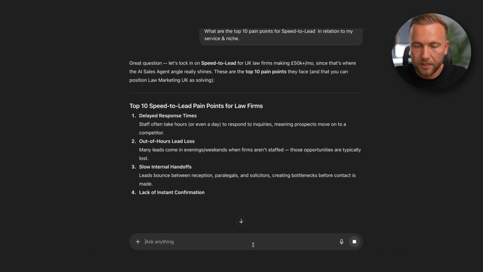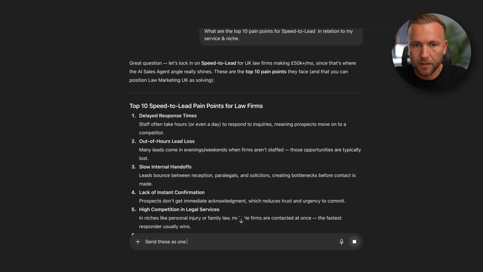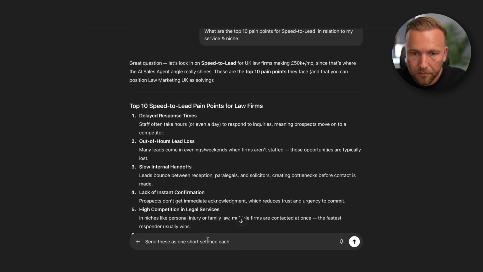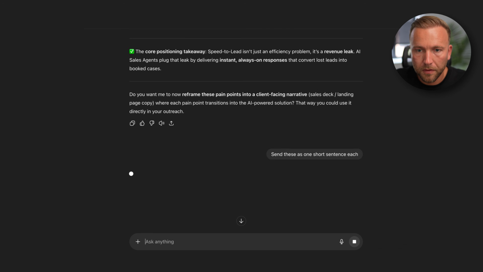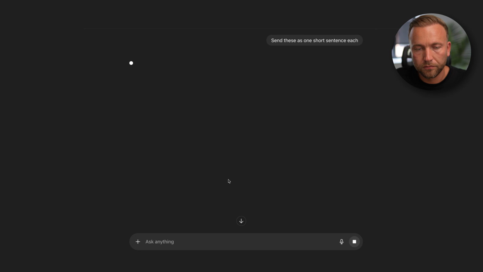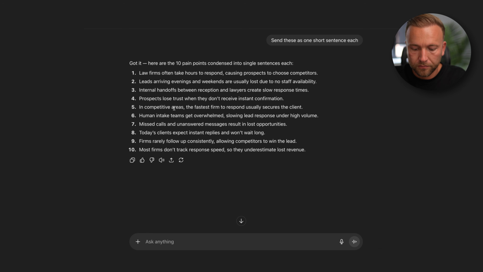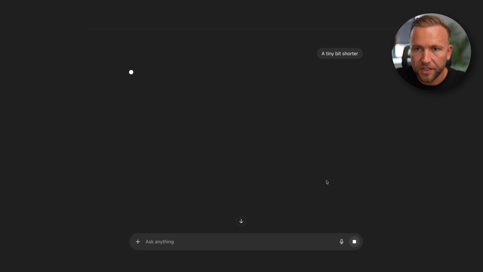And I'm going to say send these as one line each, one short sentence each. Tiny bit shorter. We want these to be nice and digestible.